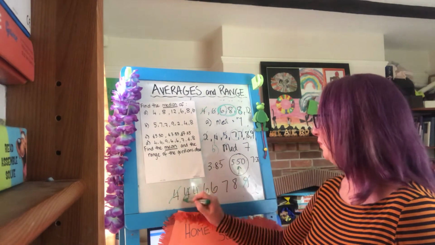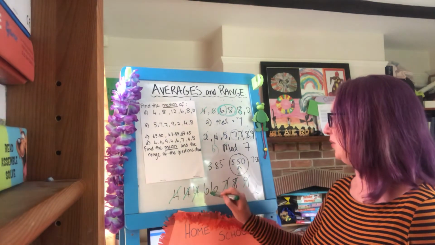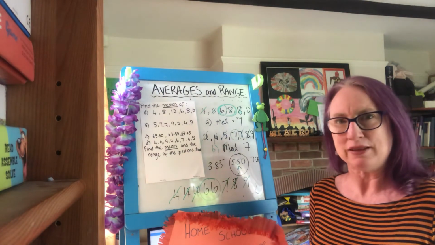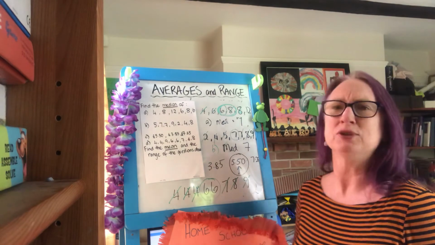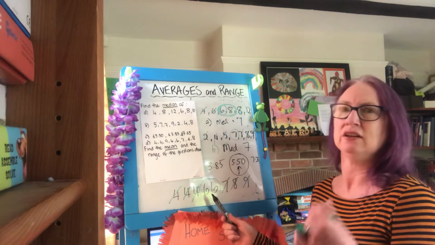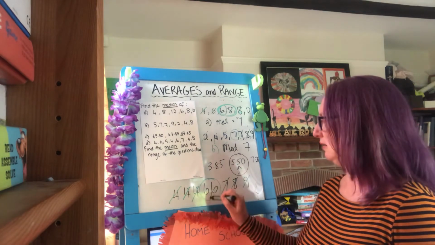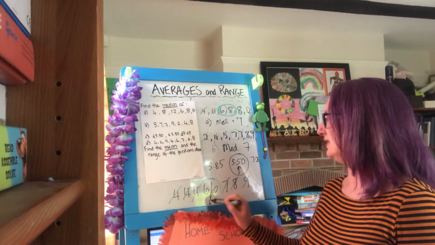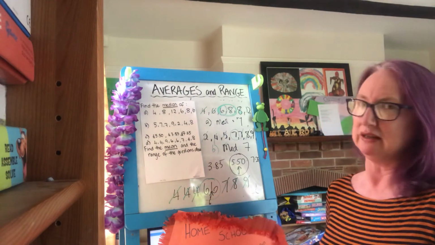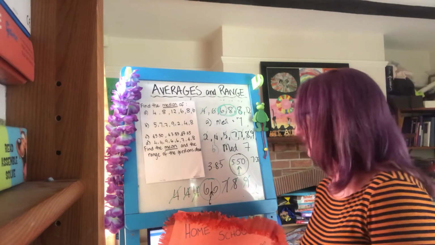Bottom, top, bottom, top, bottom, top. I've got two numbers that are the same in the middle. What's halfway between 6 and 6? Well, what's 6 plus 6? 12. Half of 12 is 6. So when you have two numbers the same, then that is the median.